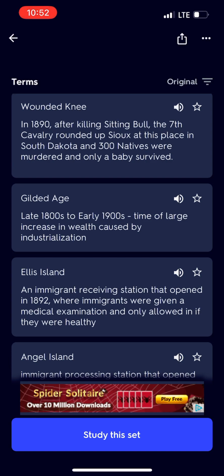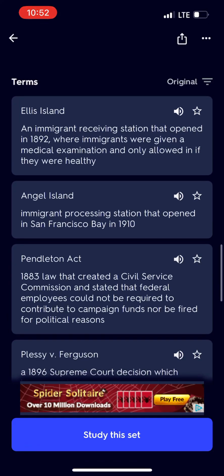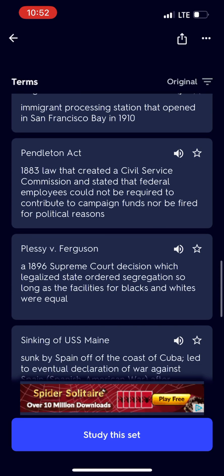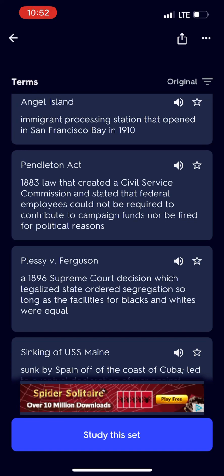Gilded Age. Late 1800s to early 1900s, time of large increase in wealth caused by industrialization. Ellis Island. An immigrant receiving station that opened in 1892 where immigrants were given a medical examination and only allowed in if they were healthy. Angel Island. Immigrant processing station that opened in San Francisco Bay in 1910.